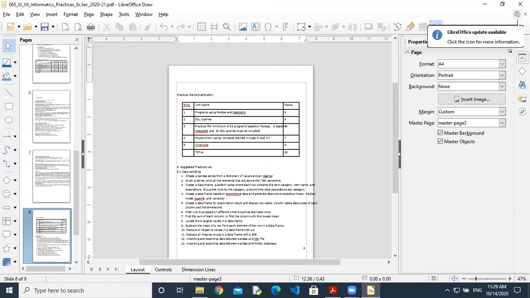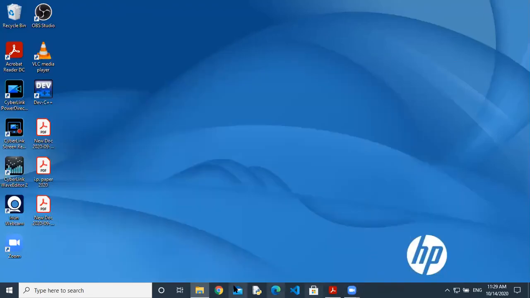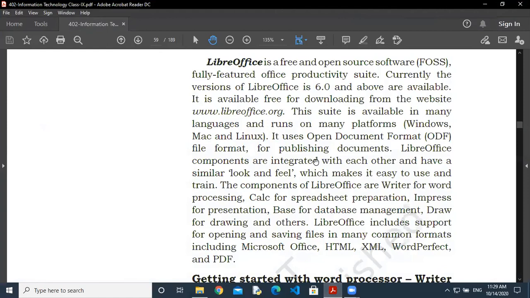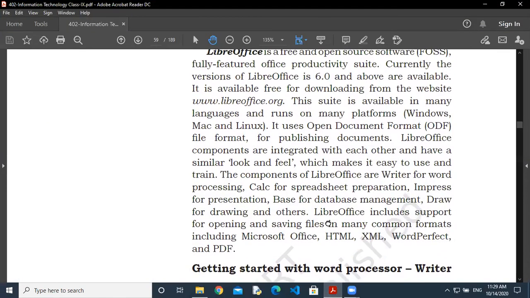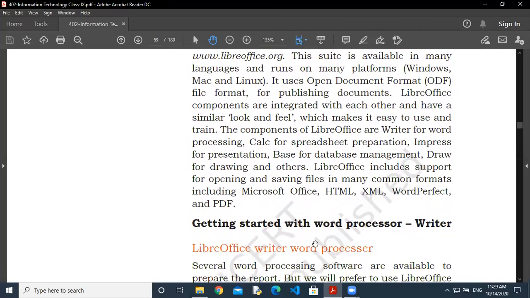Okay. So now I'm going to close it. I don't want to make any changes in this. Okay. So this is about how to use LibreOffice, how to work with LibreOffice, and how to install LibreOffice. Next time, we are going to talk about how to start the LibreOffice web process.